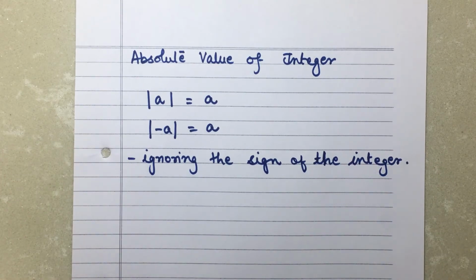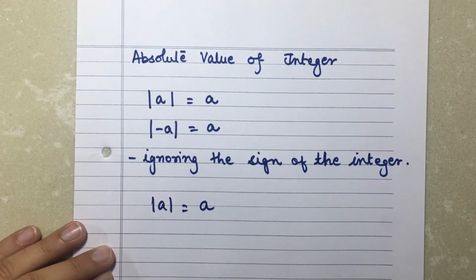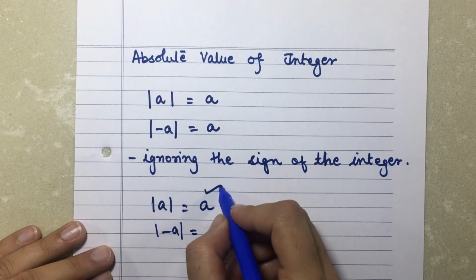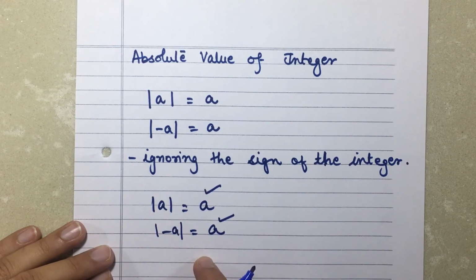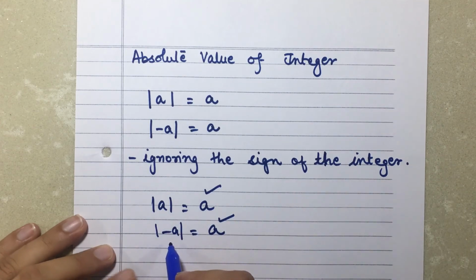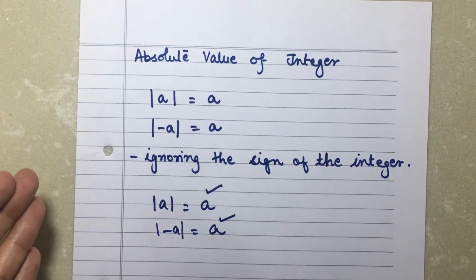So this shows that whether it is mod A positive or mod A negative, the result will always be greater than or equal to, but never less than. That means if it is A, the answer comes to be A, or if it is -A, again it comes to be A. The result of a modulus or an absolute value is always going to be higher. Can you see? -A is less than A. If I talk about -5 and 5, 5 is always greater than -5.